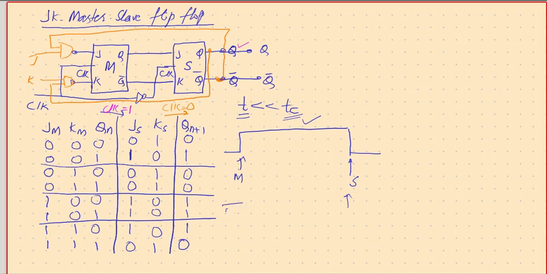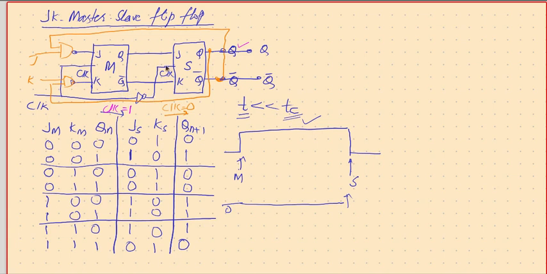The master acts here, the slave acts here, therefore only after both act is the result available, and hence the result is seen only at this point. Though the input was 0 at this time, when the master gets activated nothing changes at the output. Till the slave gets activated it continues to be 0, though the master has given new input to the slave, but the slave is not active, and hence the output of the slave is not visible. The slave gets the action only when the clock goes low.